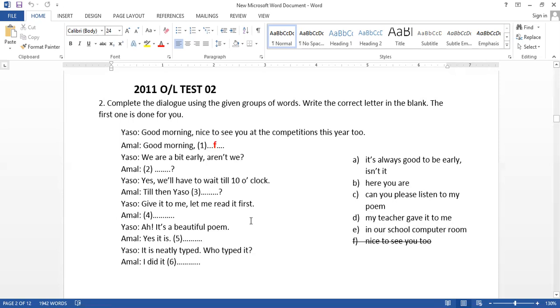Then number 4. Already we have F, and we have put C. Then number 4, he is asking something. Let me read it first. Then Amal says, here you are. That is B. Then Yaso says, it's a beautiful poem.